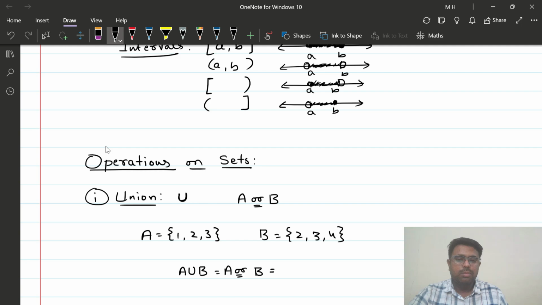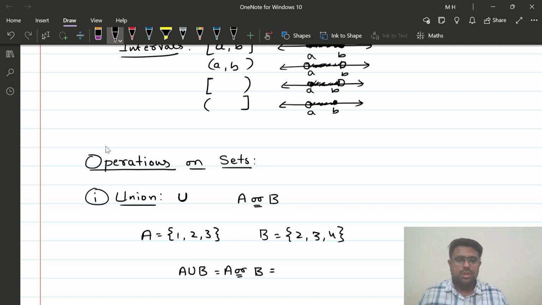What do you mean by A or B? It is the set of all elements which are either in A or in B or in both. Okay, so there is no condition that the element has to be both in A and B. No, the element has to be either in A or in B or in both.